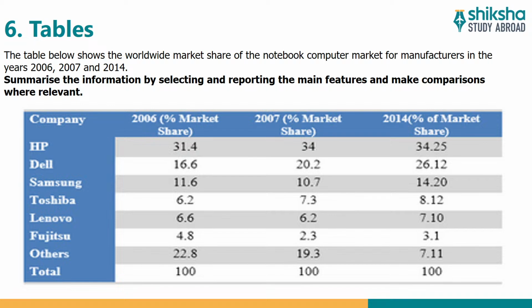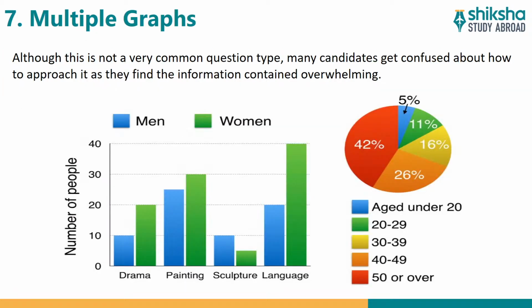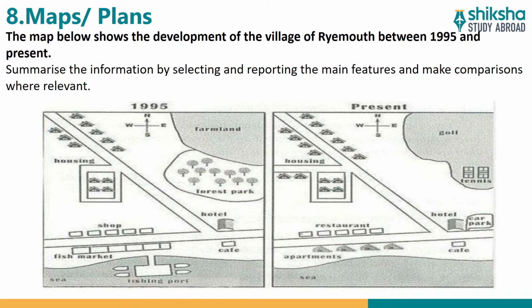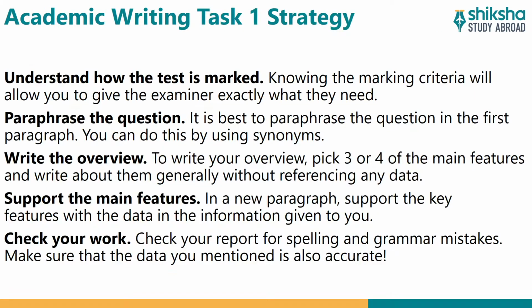Then we have tables, multiple graphs where you will have more than one graph. So for example, here in this example, you have one bar graph and one pie chart. Then we have maps and plans, and of course the strategy. So what is the strategy?